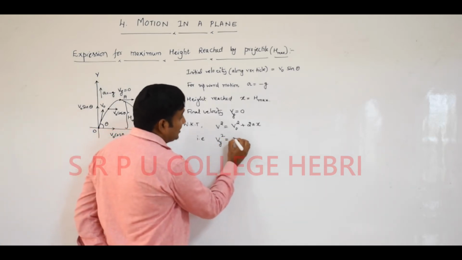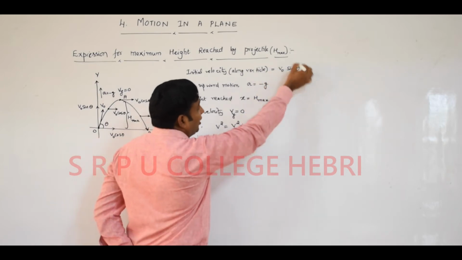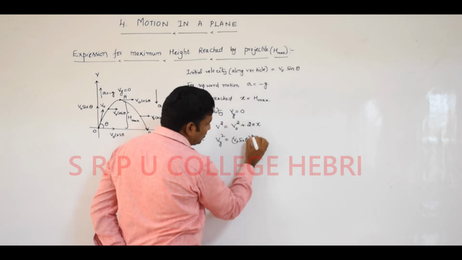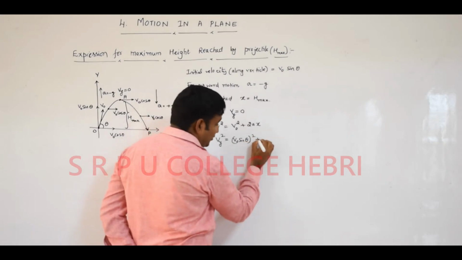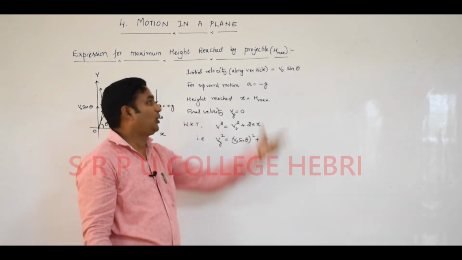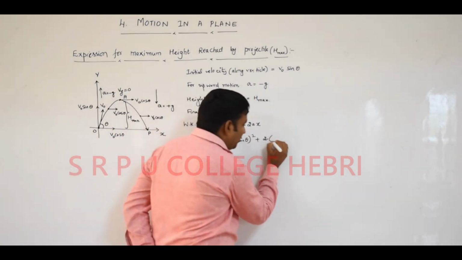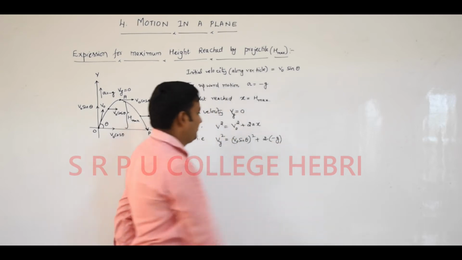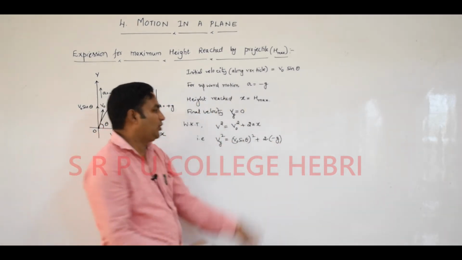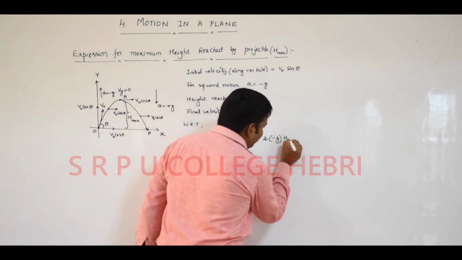Initial velocity I consider here v naught sin theta, it becomes v naught sin theta whole square plus 2 into acceleration in upward direction along vertical, which is minus g, and height reached or displacement is equal to h maximum.